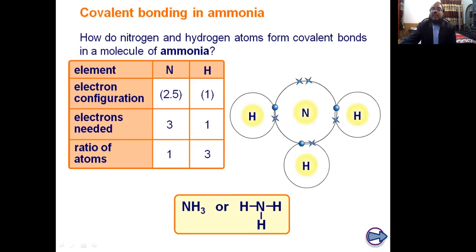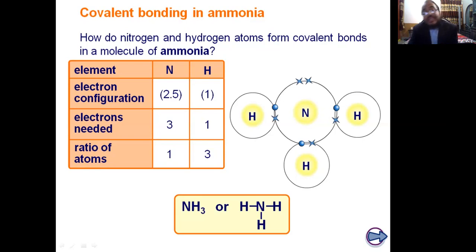Outermost shell is also known as a valence shell. So nitrogen has 5 electrons. This nitrogen will share 1 electron with this first hydrogen, the second electron with the second hydrogen, and the third electron with the third hydrogen. So 3 different electrons of nitrogen are shared with 3 different hydrogen atoms and form 3 pairs. So it is the single covalent bond.